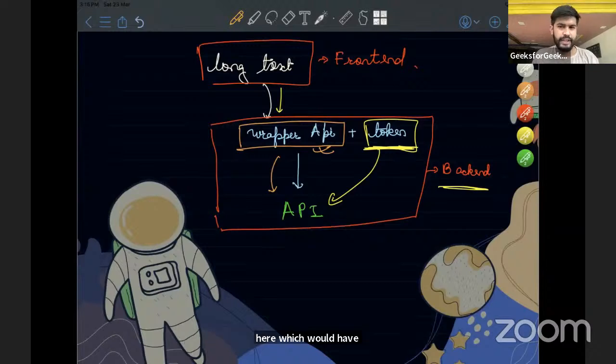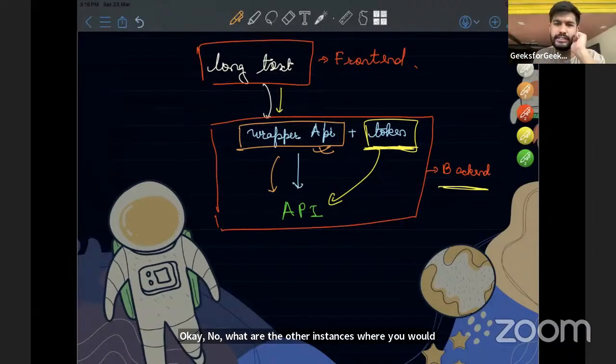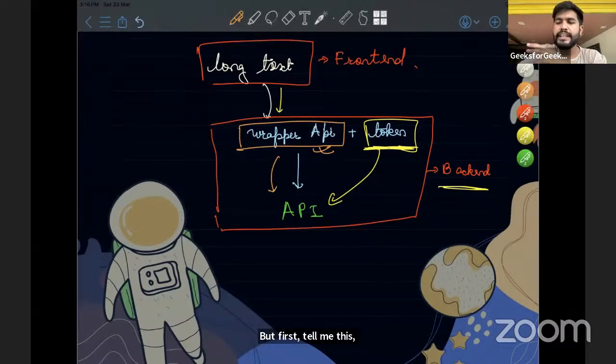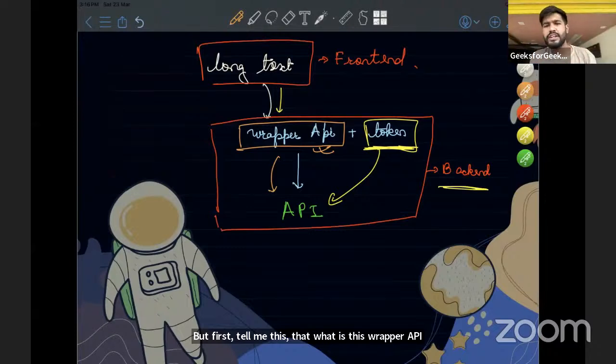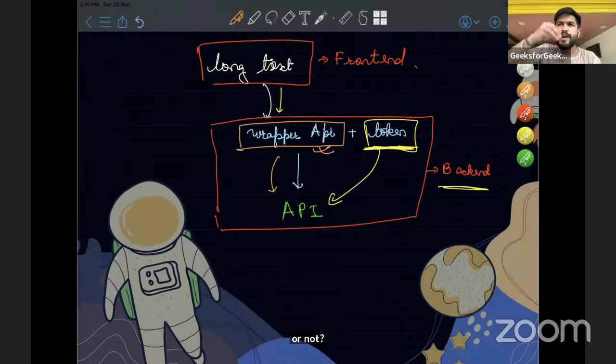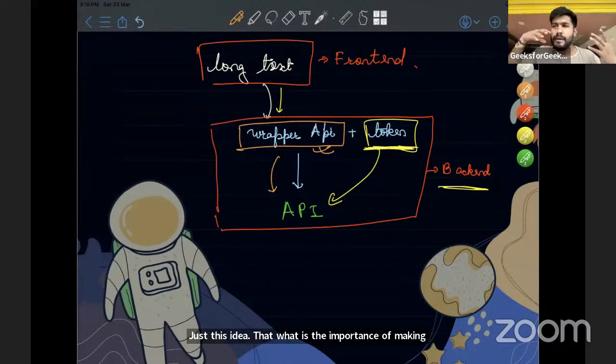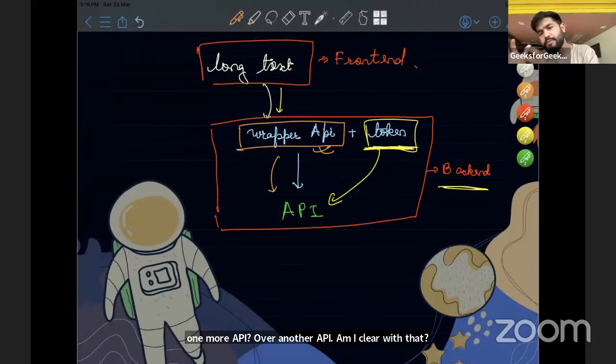Okay, fair enough. Now, what are the other instances where you would see a wrapper API? Let's just clarify this thing too. But first, tell me this, what is this wrapper API that is used in this project? Am I clear with this idea or not? Just this idea: what is the importance of making one more API over another API? If I'm clear with that, I would move forward.